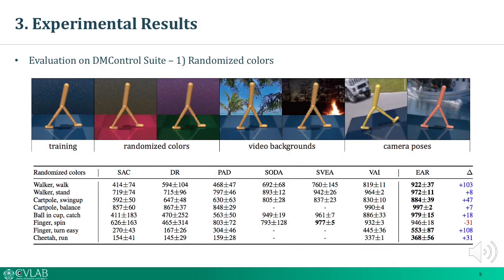To validate the capability of the proposed method, we evaluated our algorithm on the DM control suite dataset. We train agents on the original environment and evaluate them under various environmental changes and visual distractors without any reward or prior knowledge about the test environment in order to evaluate the generalization ability.